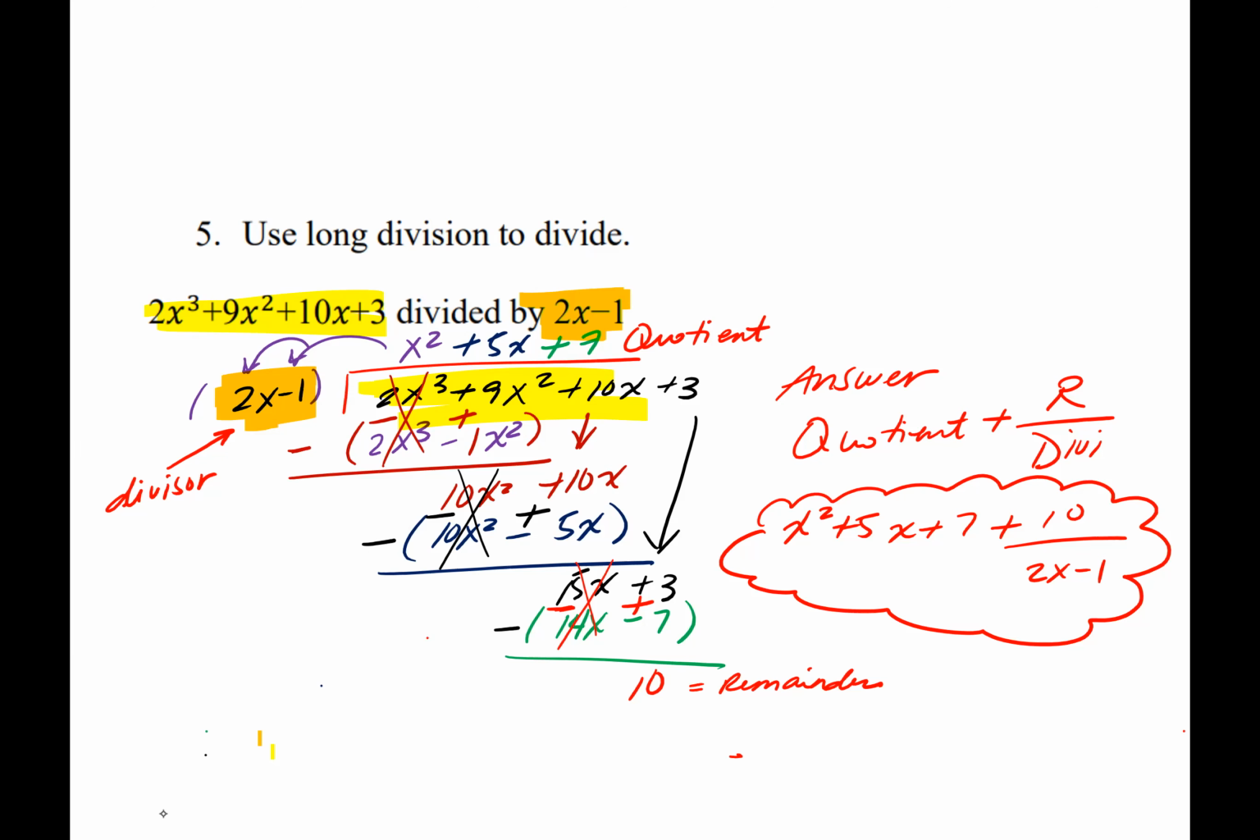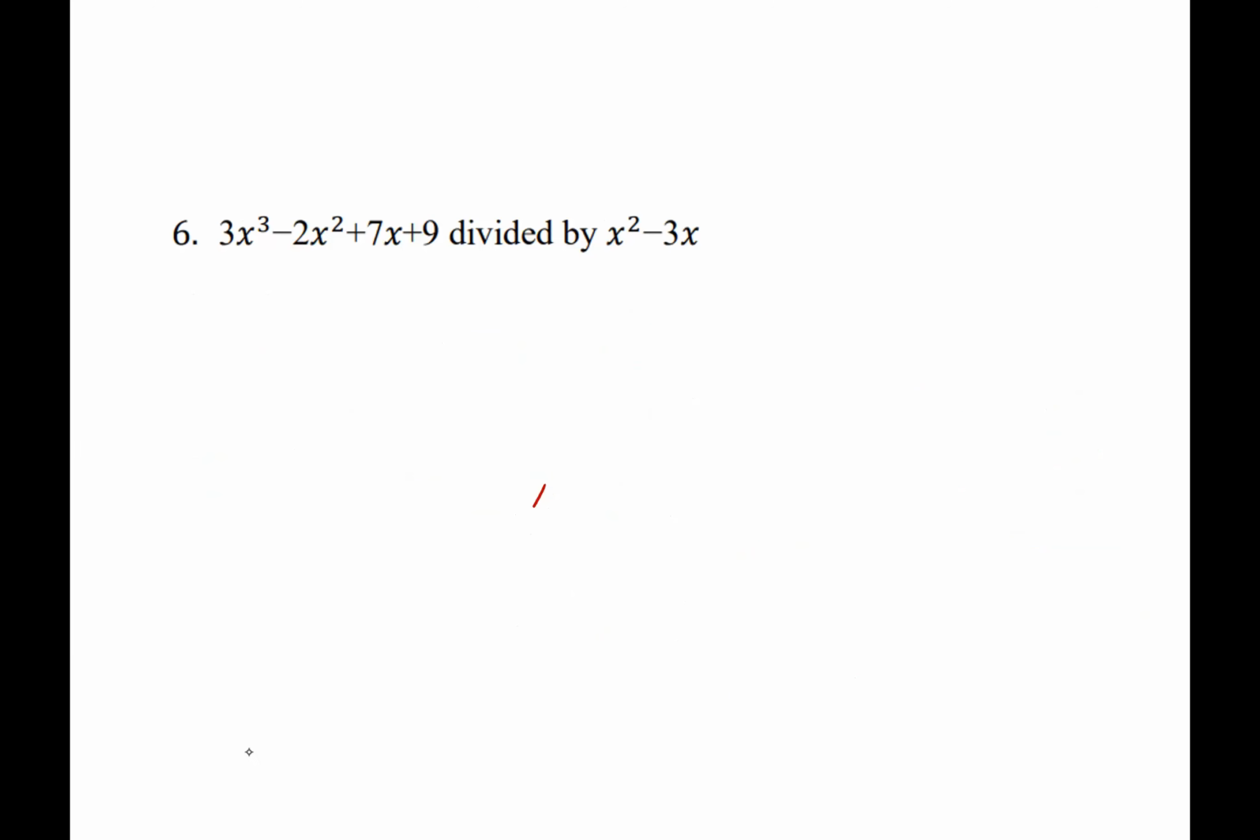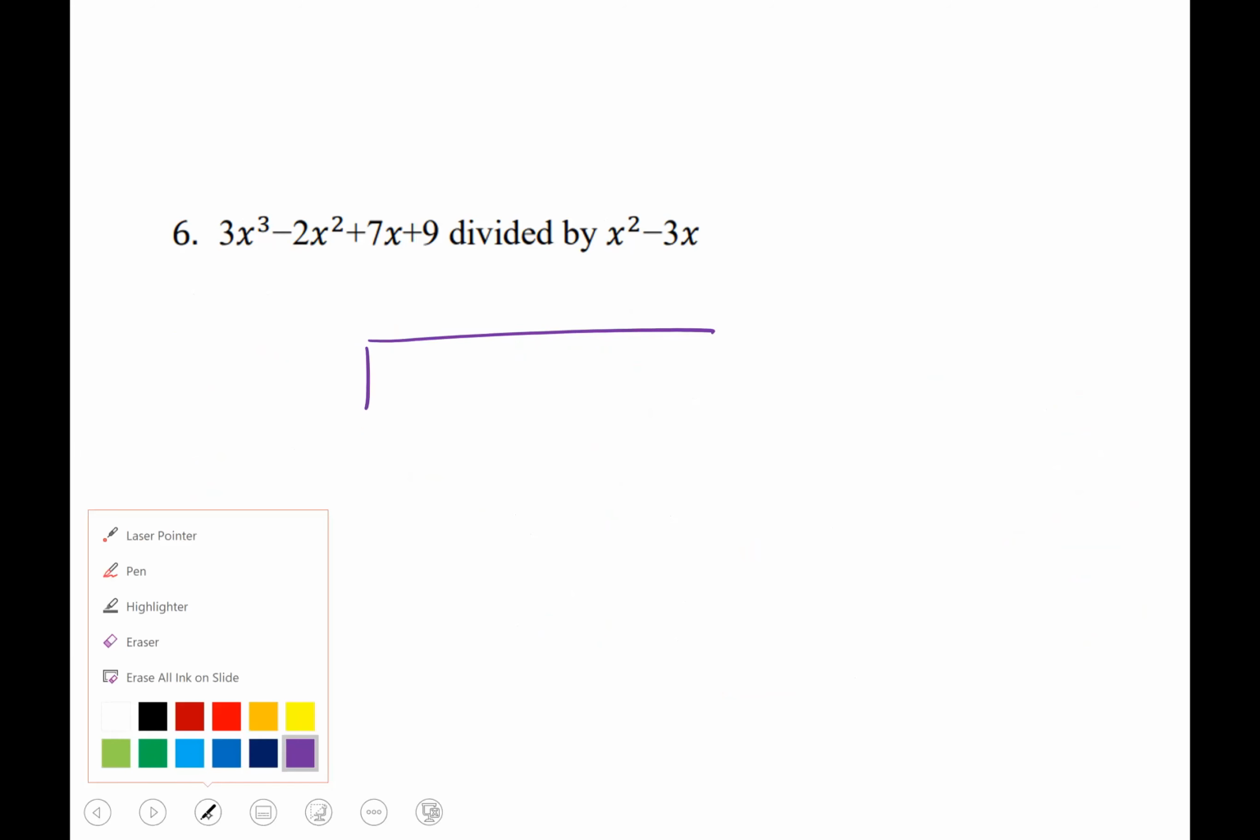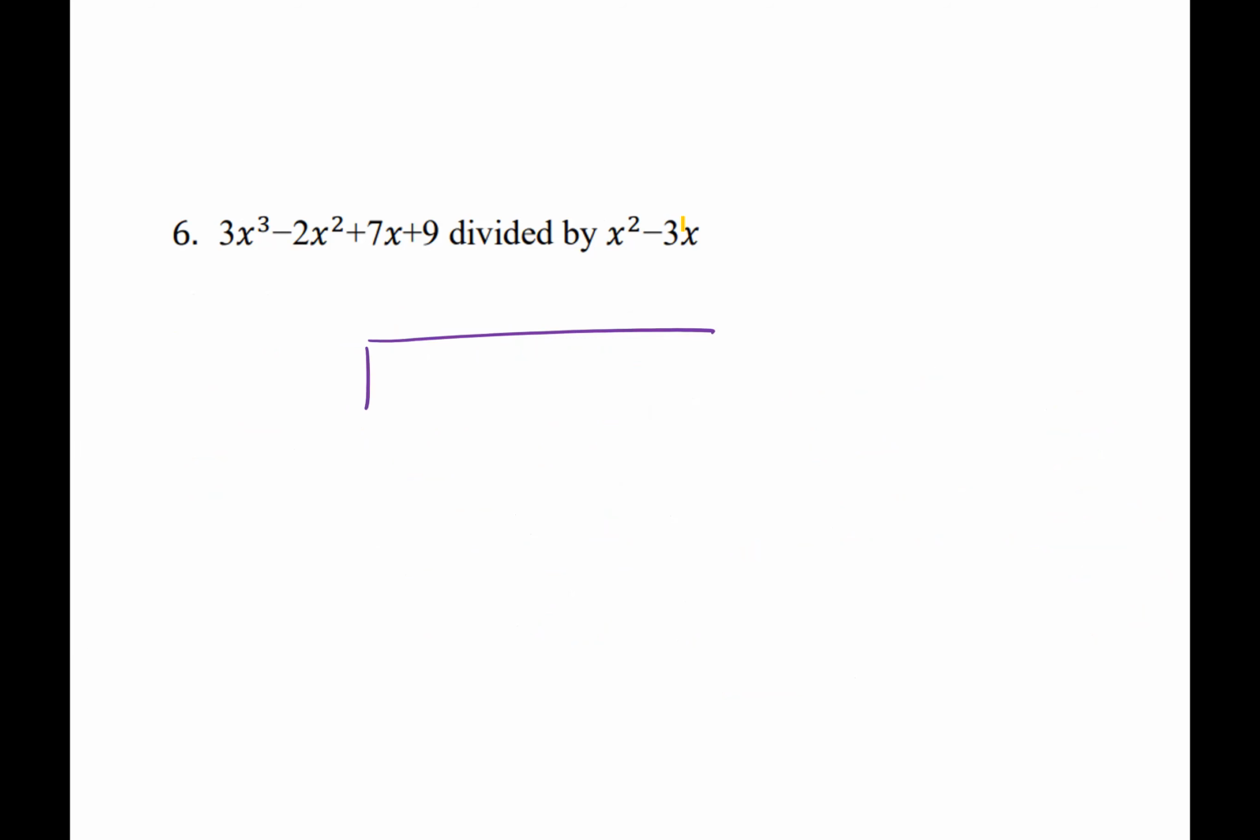All right, so now let's take a look at the next one here. The next example we're going to do similarly to what we did before. Once again, remember, you're going to put the divisor on the outside, and we're going to put this piece right here on the inside. So 3x cubed minus 2x squared plus 7x plus 9. My divisor is x squared minus 3x.